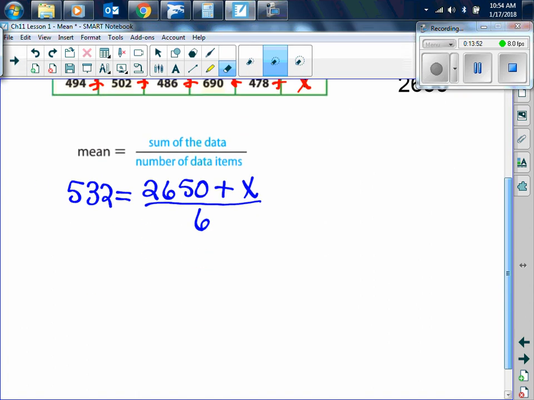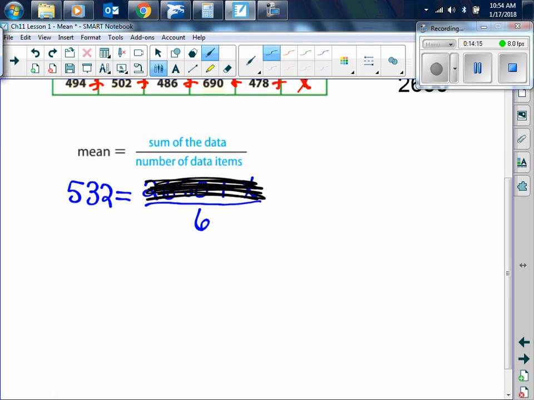You guys remember how to solve this? Let's use our cover-up. We're going to cover up the term, or terms, that include the number that we're solving for. If we cover up this, what do I need to get rid of? The 6. Very good.